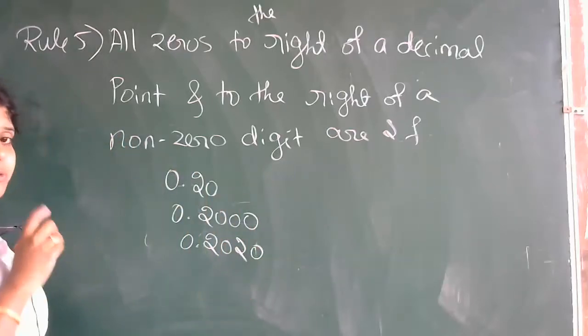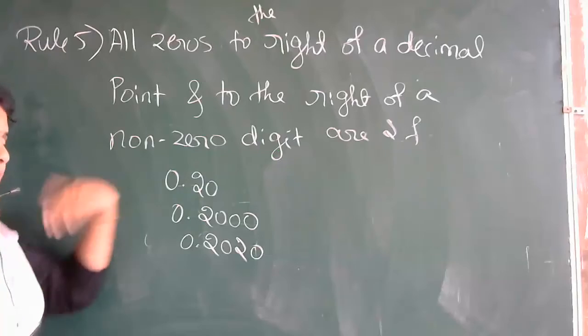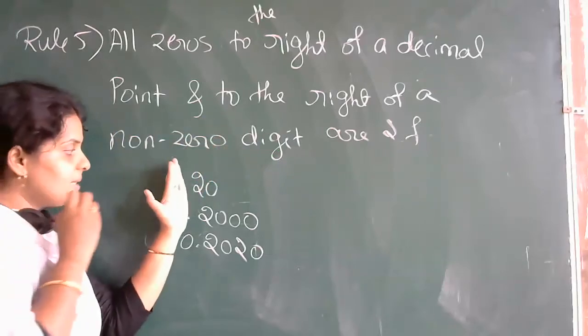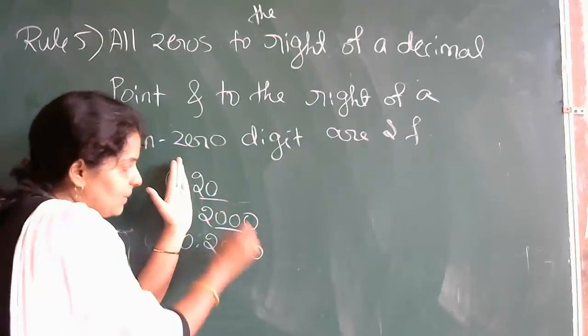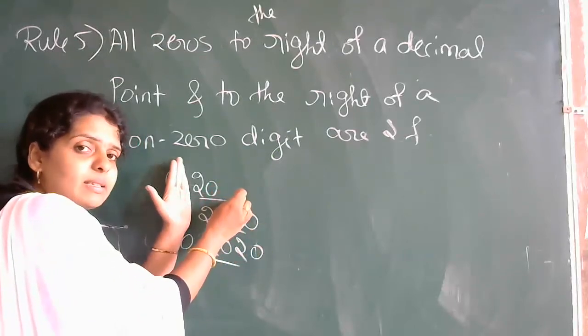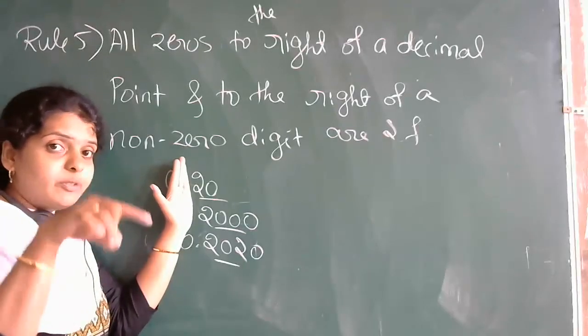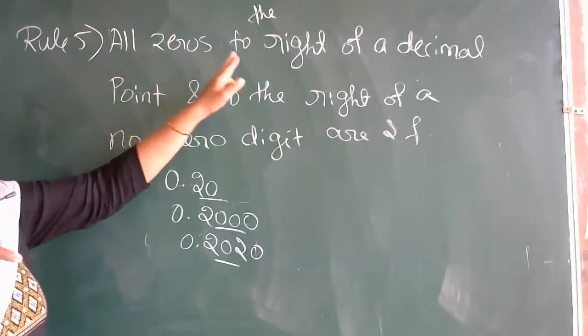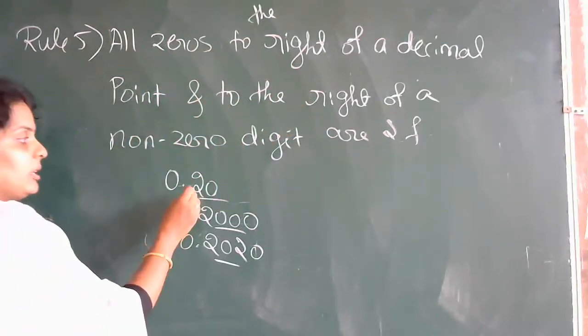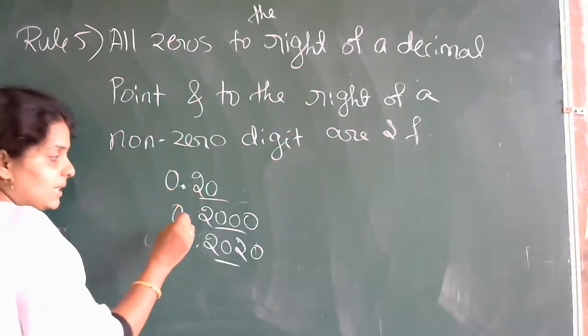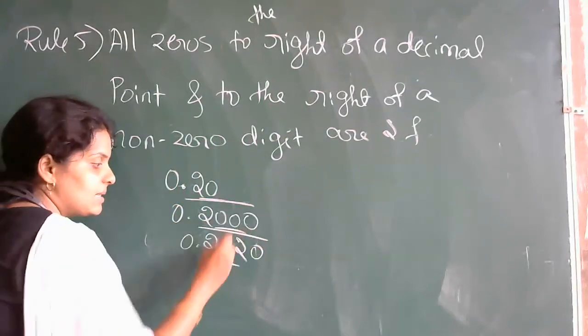Suppose we have a number like this. Before that, what does the third rule say? Suppose you don't have this decimal point. What was the third rule? Whatever zero exists at the end, we don't consider, that is not a significant figure. But what does the fifth rule say? All zeros to the right of a decimal point. Here you can see, this is your decimal point, to the right means this side.